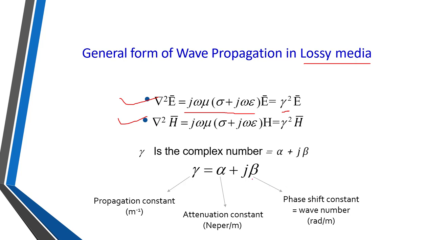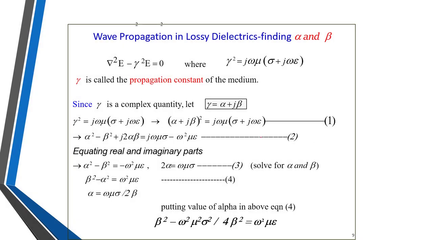So when a wave propagates through a lossy medium, it has some attenuation of amplitude and some phase shift also. The phase shift is calculated in terms of beta and attenuation in terms of alpha, and if you consider both of these together, it is known as the propagation constant, gamma.